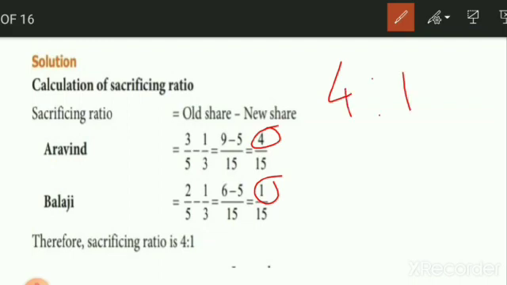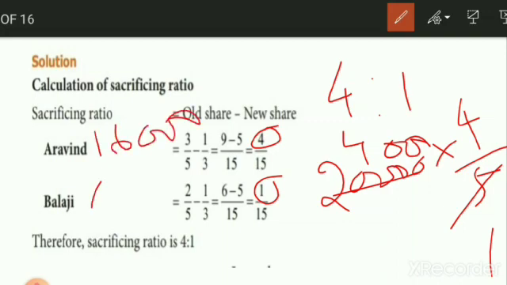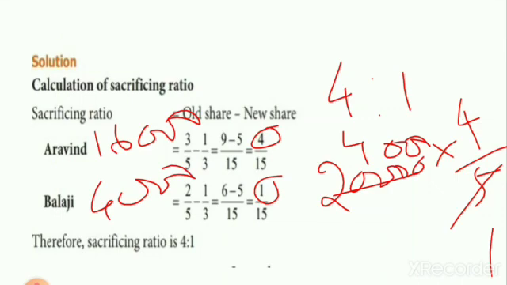Now you see here the amount 20,000 is distributed among the old partners in the ratio of 4:1. That is 4 by 5. 1 5 is 5, 4 5s are 20. So 4,000 to 5, 20,000. So 4 into 4, 16. So 16,000 for Aravind and 4,000 for Balaji. This amount will be distributed among the old partners.